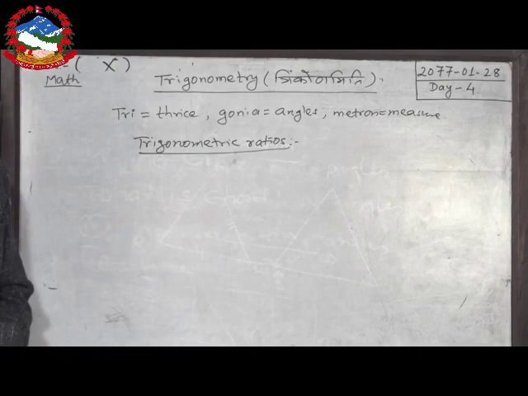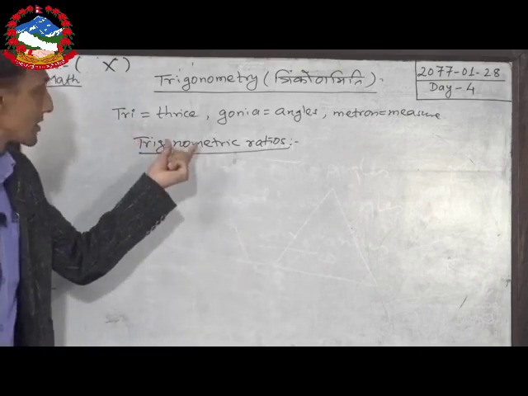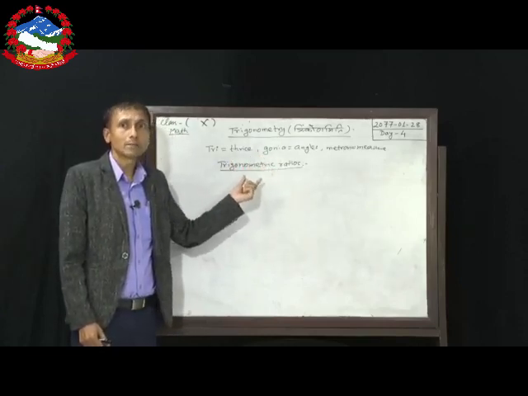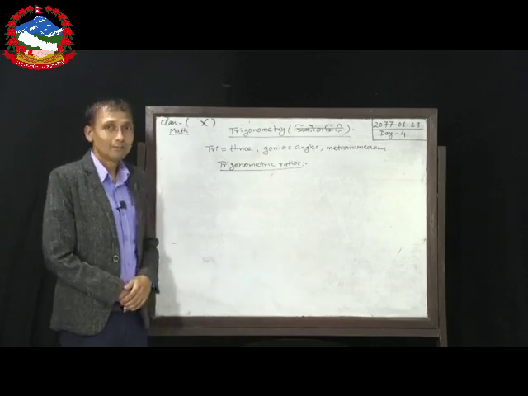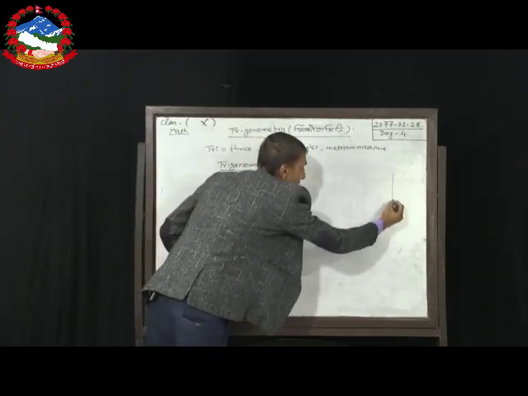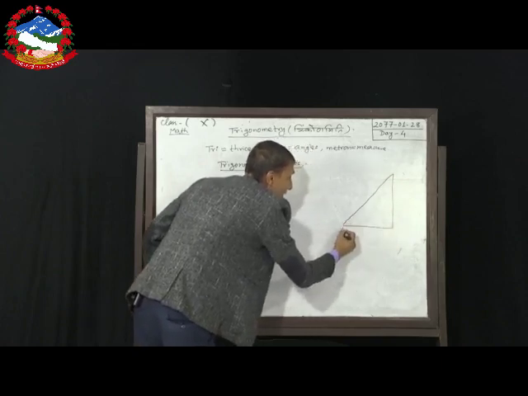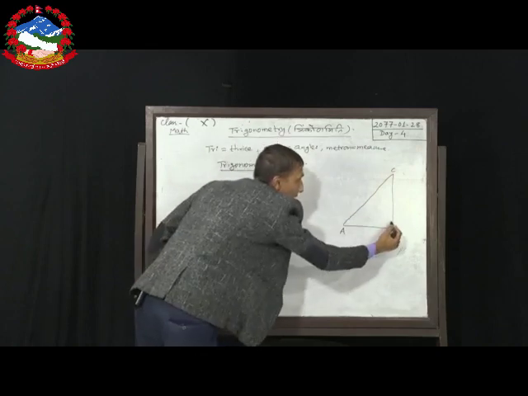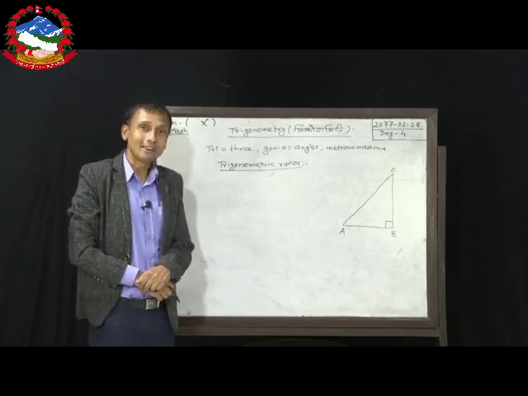And dear students, you might have been reading trigonometric ratios from lower classes, and most of you are familiar with this topic. So here I want to recall these trigonometric ratios. To understand the basic concept of trigonometric ratios, first of all we must know one type of triangle. Just let me draw one triangle. Out of different types of triangle, I have drawn the triangle ABC, and here one of the angles is 90 degree. That's why this triangle is a right angle triangle.